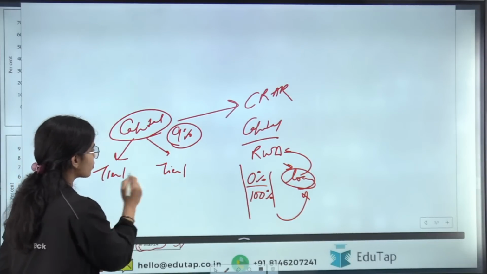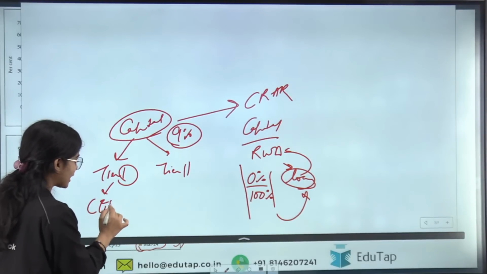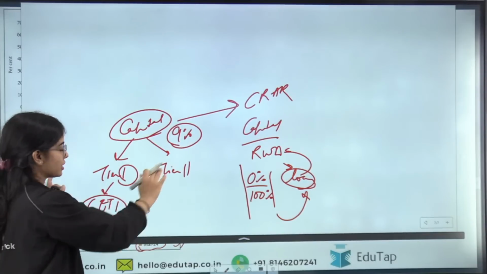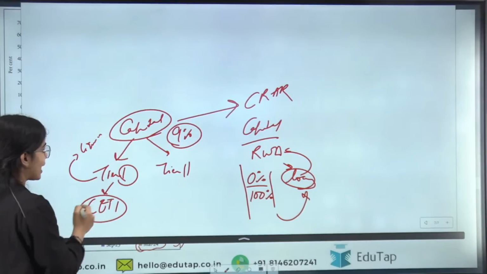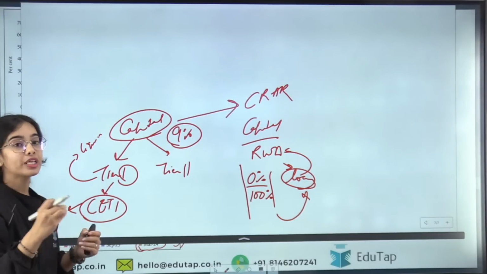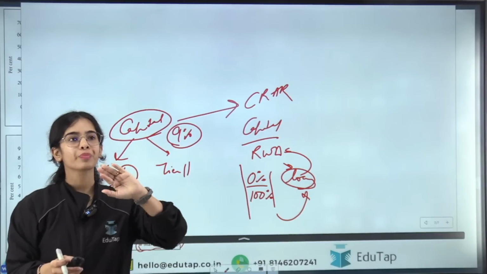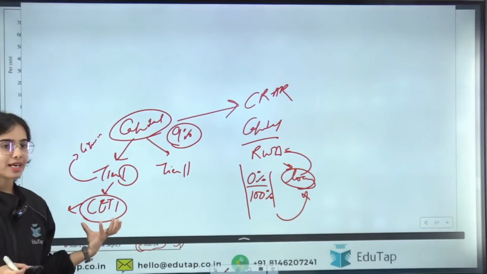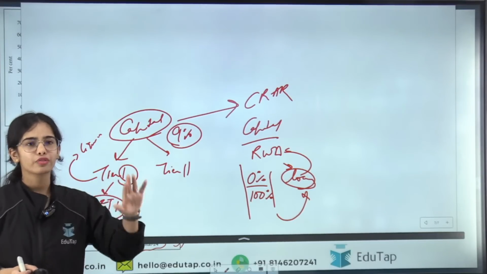Tier 1 is the most liquid capital, and in this you have the CET1, the common equity tier 1 capital. That is the reserve assets or the undistributed profits of the bank, the most liquid capital that the bank can use during any kind of distress situation.